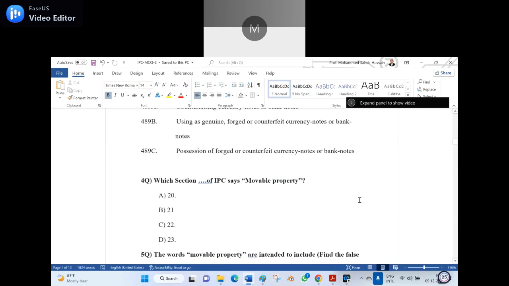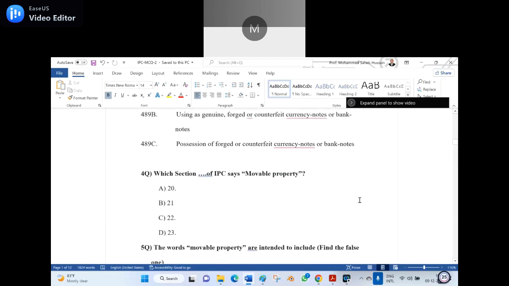Now let us go to the fourth question. Which section of IPC says movable property? Option A 20, option B 21, option C 22, option D 23. 22, sir. Appreciate it, 22 is the right answer. Yes, the fourth question, the right answer is 22, that is C.